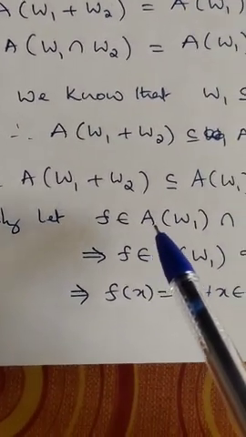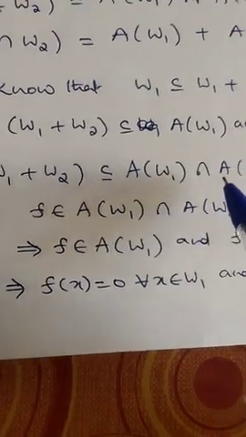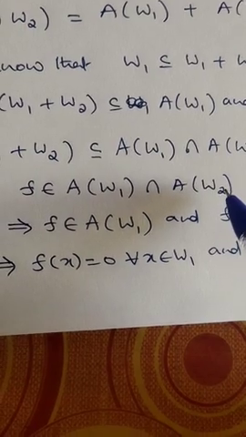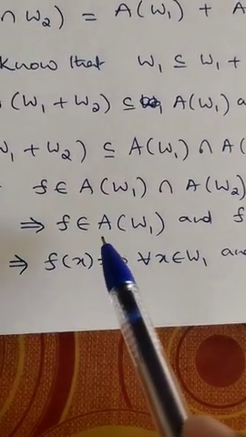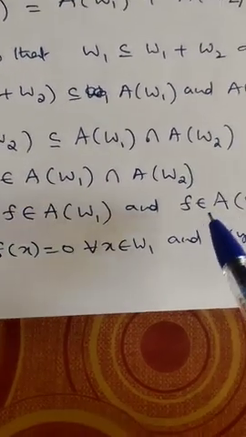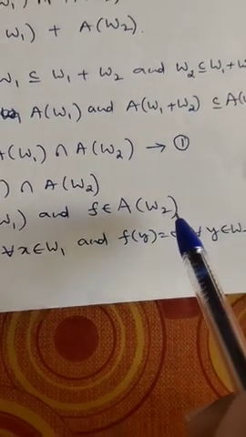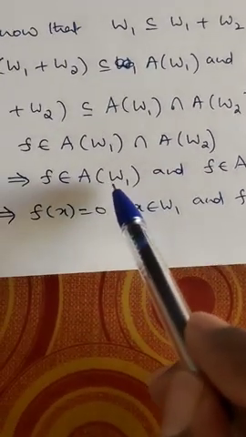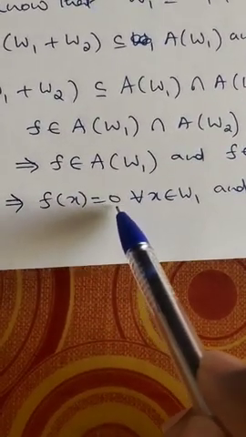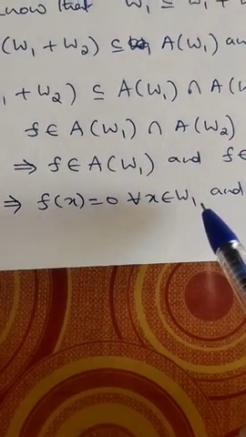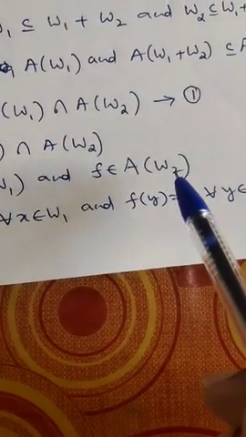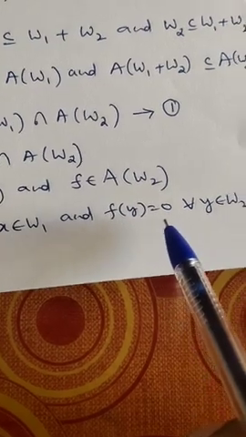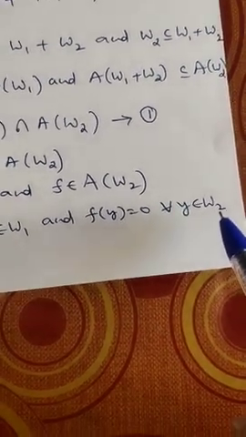Let's come to the converse part. Let f belong to the annihilator of W1 intersection the annihilator of W2. This implies f belongs to the annihilator of W1 as well as the annihilator of W2. Now f belongs to the annihilator of W1 means f of x is 0 for every x in W1, and f belongs to the annihilator of W2 means f of y is 0 for every y in W2.